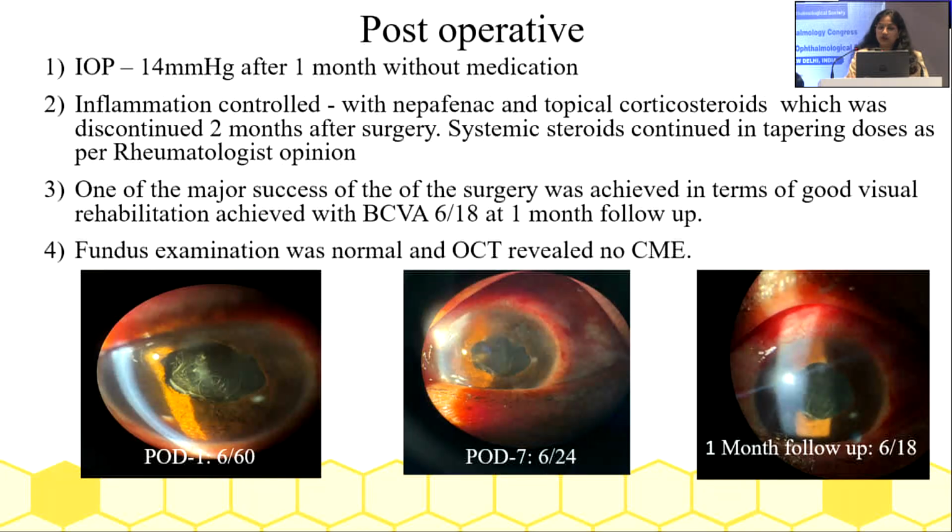Post-operatively, IOP was well controlled at 14 mmHg after 1 month without any medication. There was inflammation control with nepafenac and topical corticosteroids, which were discontinued 2 months after surgery, and systemic steroids continued in tapering doses as per the rheumatologist's opinion. One of the major successes of the surgery was good visual rehabilitation, with BCVA of 6/18 after 1 month of follow-up, and there was no CME or any other abnormality on OCT.